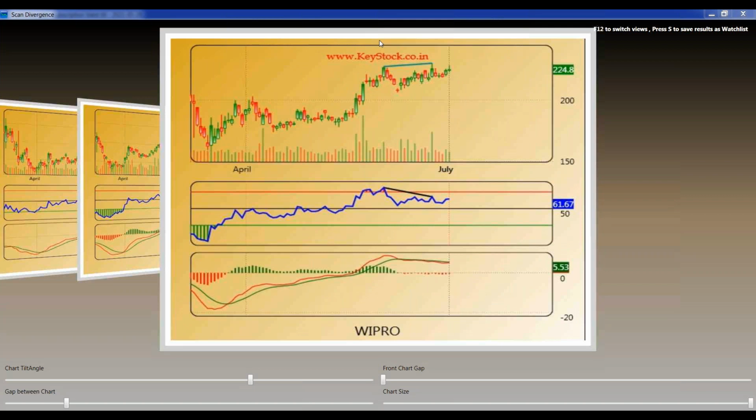So this is the Wipro chart. This is a high, and this is another high. But in the case of RSI, this is a lower high. This is one high, and the next high is on a lower side.